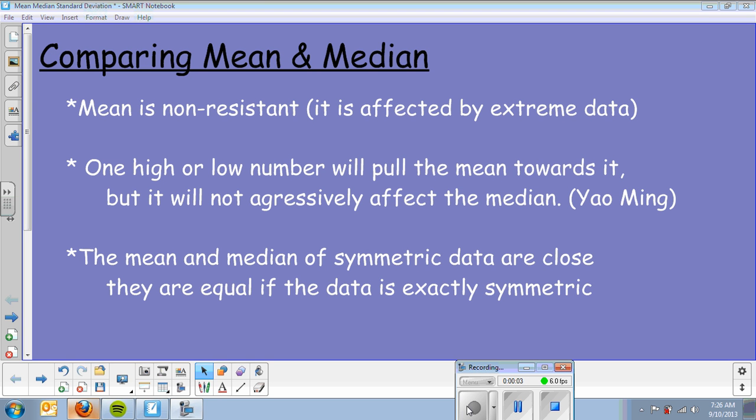Welcome, future statisticians, to another exciting lesson. We will be continuing our conversation about mean and median, the difference between them and when to use which one.